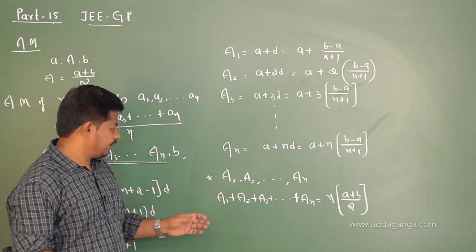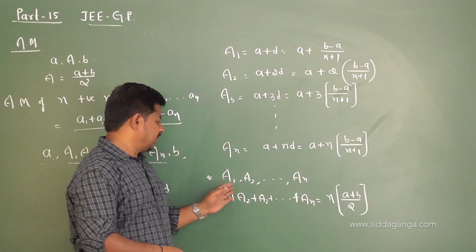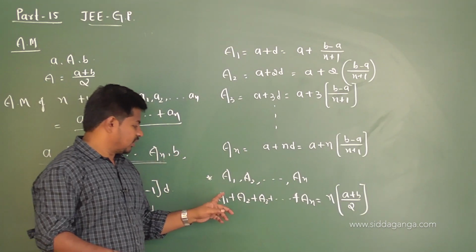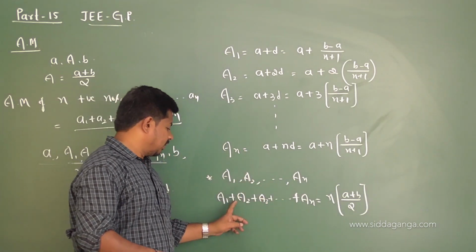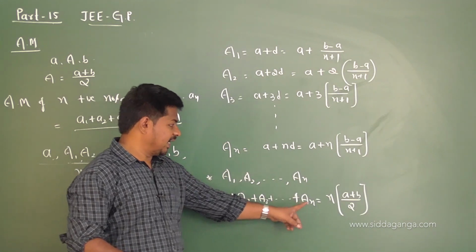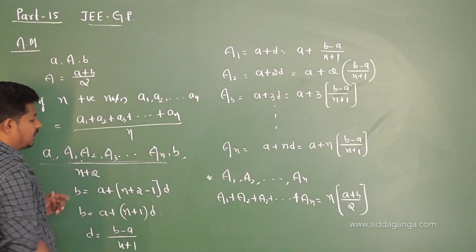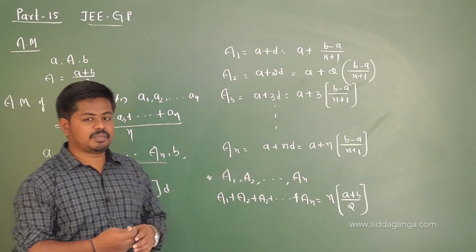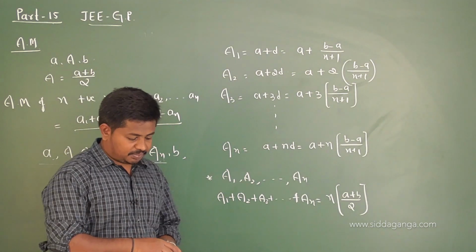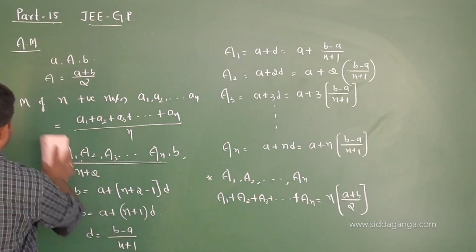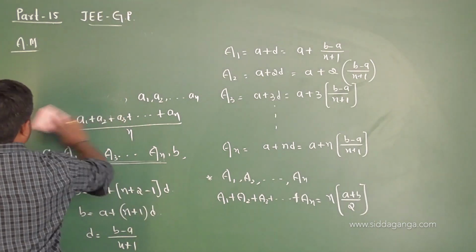Suppose we have inserted n arithmetic means between the numbers a and b, then the sum of the n arithmetic means is given by n times the arithmetic mean between the first and last term, that is n times a plus b by 2. It's an important result. Okay, so this is about arithmetic mean discussed before.